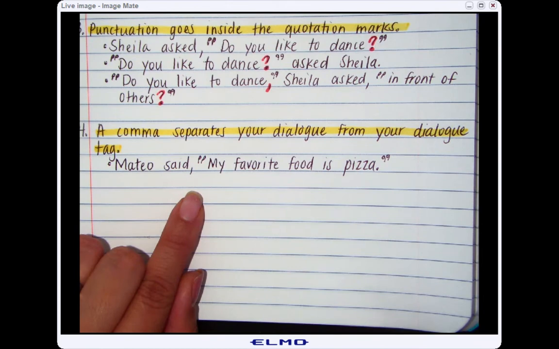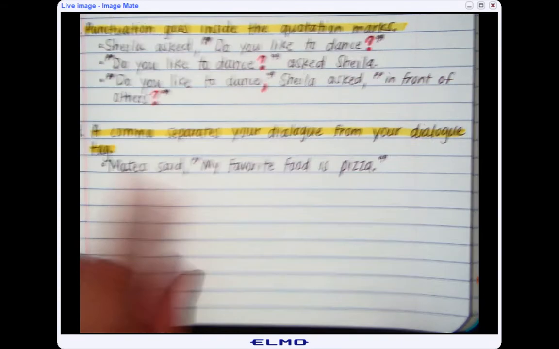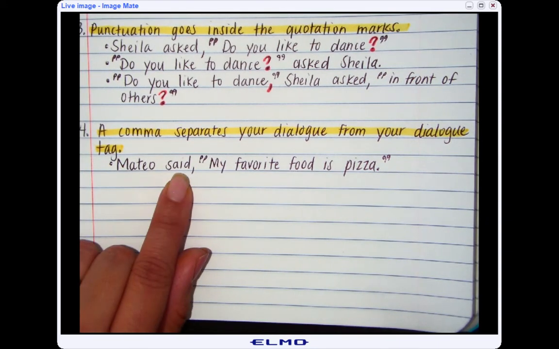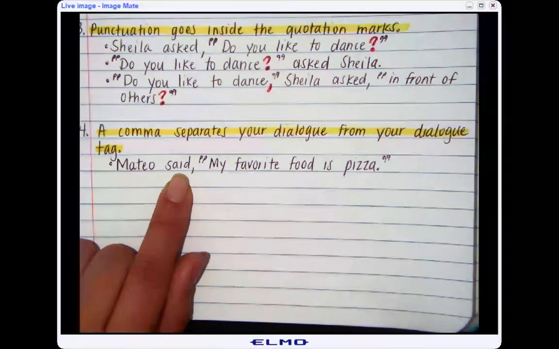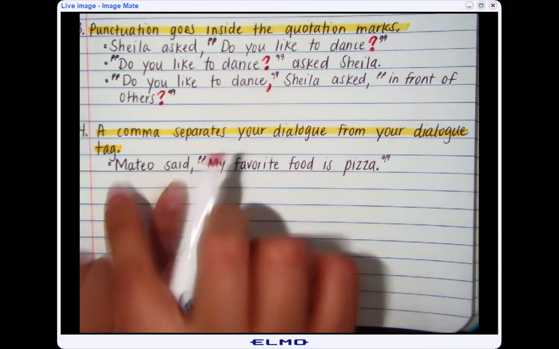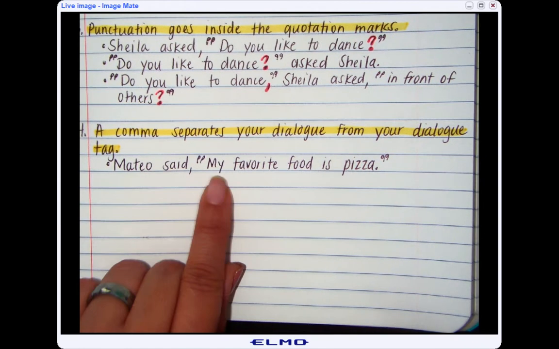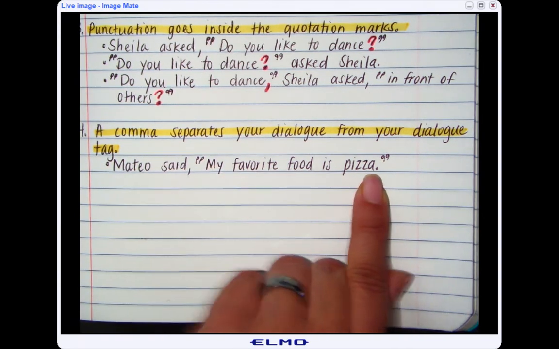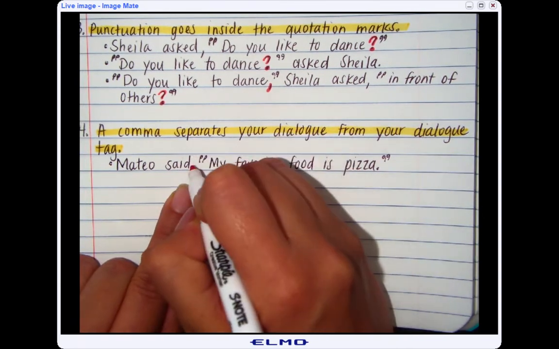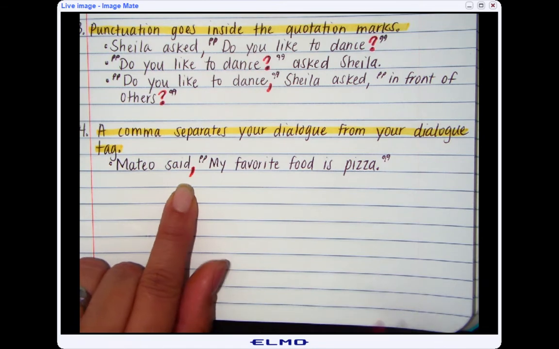Okay, so I have my first example with the speech tag or the dialogue tag at the beginning. Mateo said, "My favorite food is pizza." Look at the fourth rule, a comma separates your dialogue from your dialogue tag. So this is my dialogue tag. This is the actual dialogue Mateo said. I have a comma to separate both.